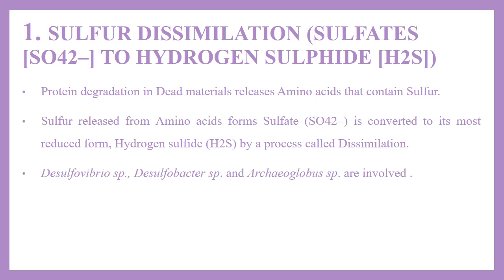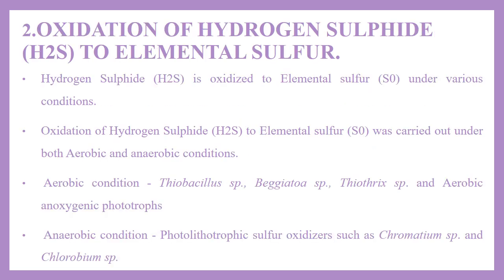Sulfur released from the amino acids forms sulfate, which is then converted to the most reduced form, hydrogen sulfide, by a process called dissimilation, which refers to degradation of inorganic substance. Microorganisms involved in the sulfur dissimilation process are Desulfovibrio species, Desulfobacter species and Archaeoglobus species in anaerobic conditions.